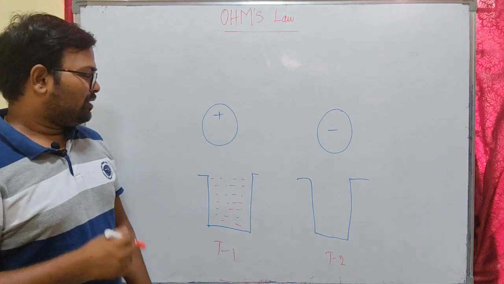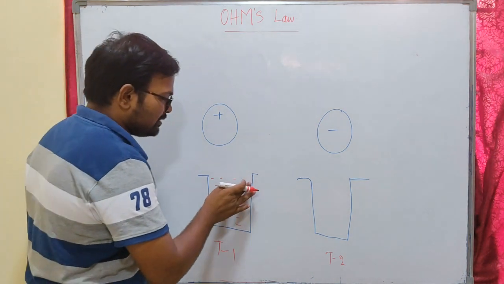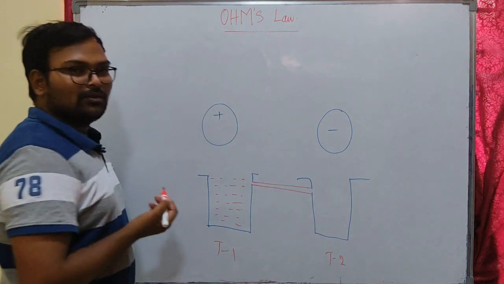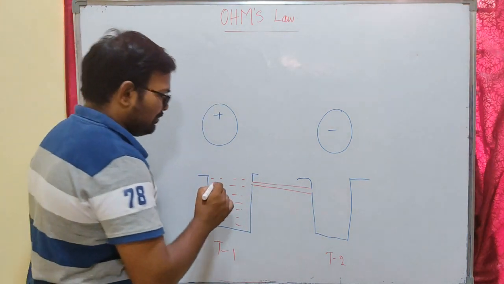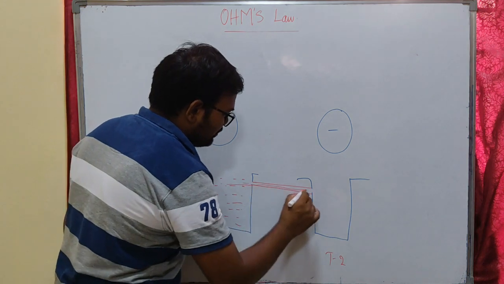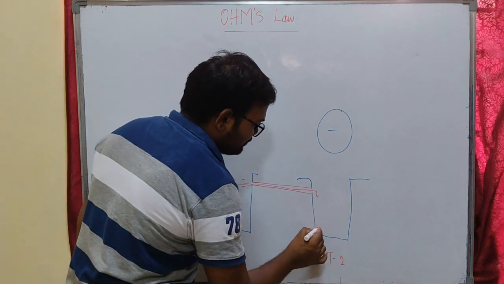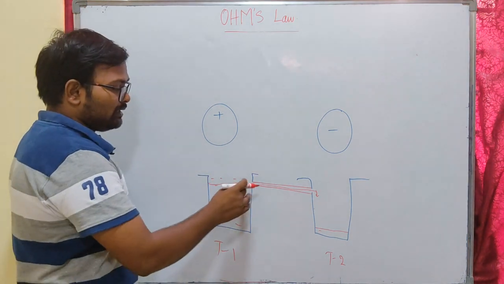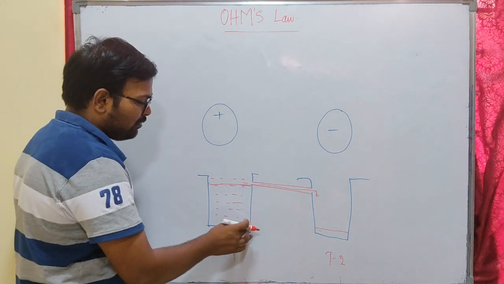Now if we can somehow connect these two tanks with a pipe, what will happen here? Some of the water will flow to the other tank, up to this level. So instead of placing the hole here, if you keep the hole here, what happens?